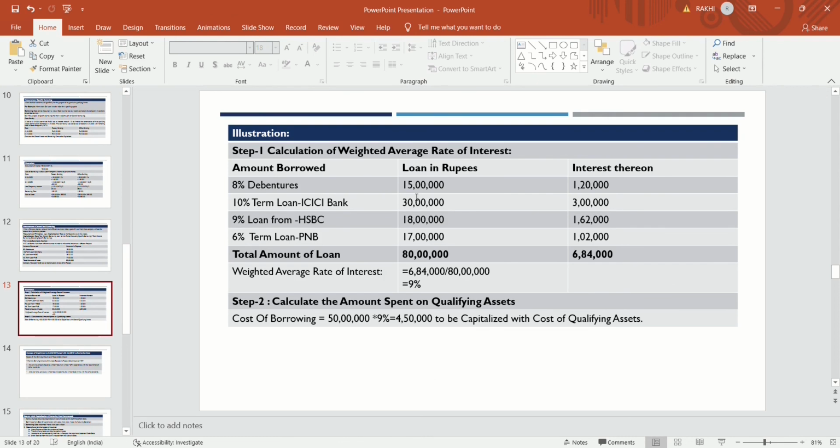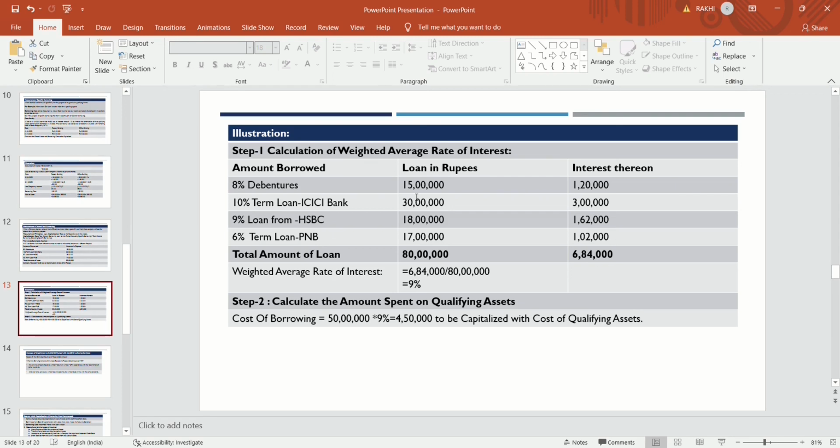Firstly, they will calculate the weighted average rate of interest. For the 8% debenture, 15 lakhs is the loan amount, and they will calculate interest thereon: 15 lakhs into 8% for the whole year will be 1,20,000. In the same way, they will calculate for the 10% term loan on 30 lakhs, the 9% loan from HSBC on 18 lakhs, and the 6% loan on 17 lakhs.